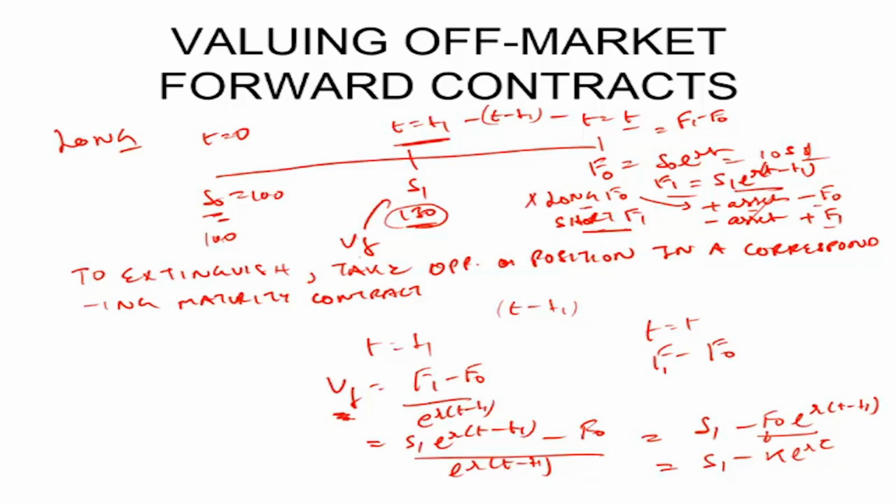That is, we have not extinguished the contract here, but if we extinguish, it's very simple. I need to just short F1. If I extinguish, I can lock in this profit today, that is S1 minus K e raised to power minus RT, where e raised to power R(T minus t1) is in the denominator. This will be F0 e raised to power minus R(T minus t1). This is valuing off-market contracts.